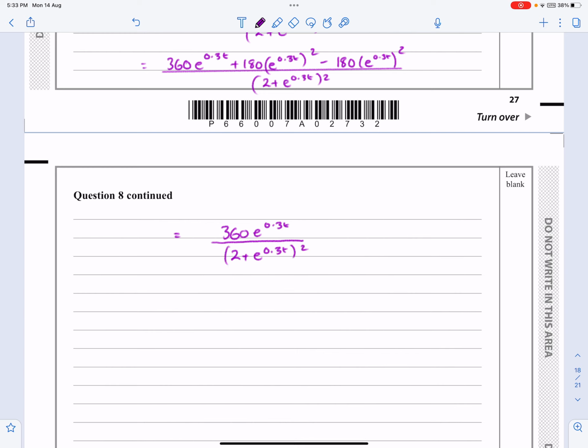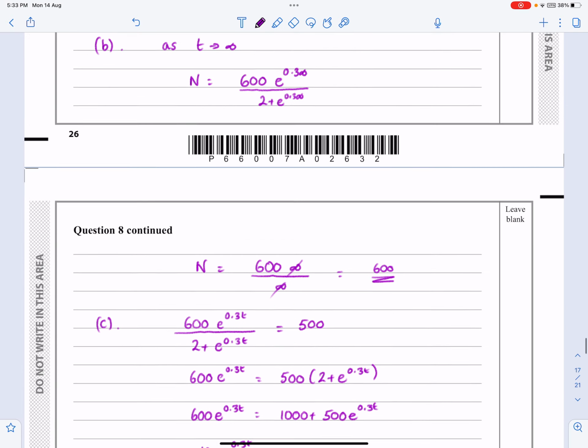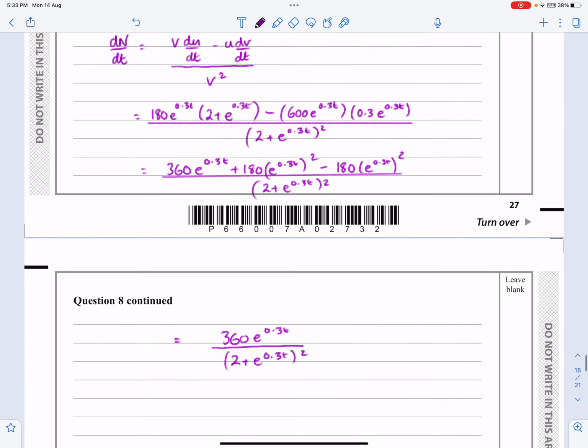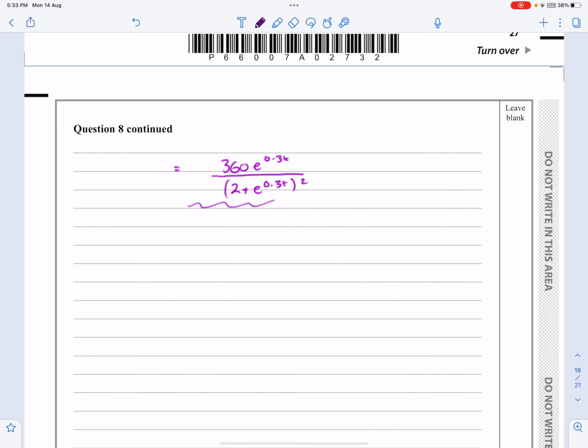squared. Let's go back and see what we were trying to get, and it is that. Okay, it is that already. A works out to be 360. So absolutely delighted by that, with all the algebra involved in that we're actually able to still get that right. It's fab.